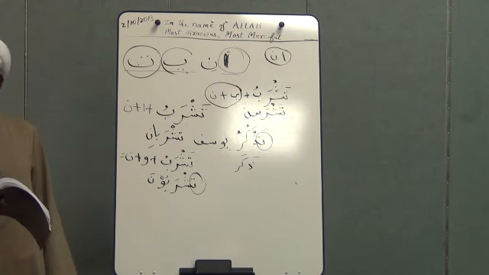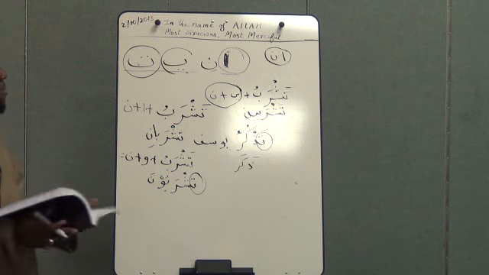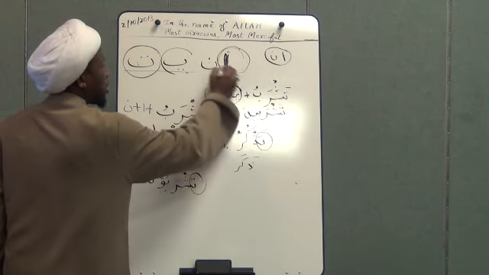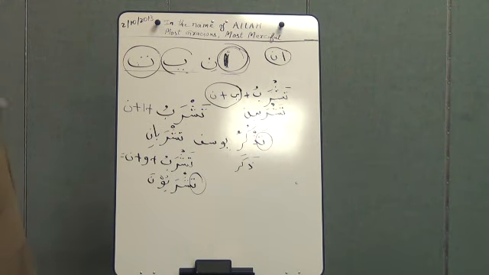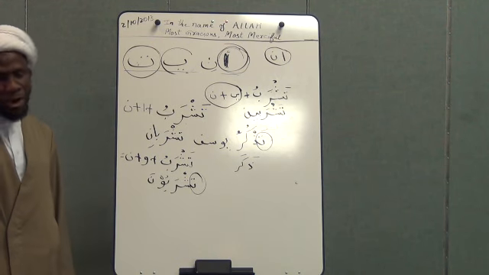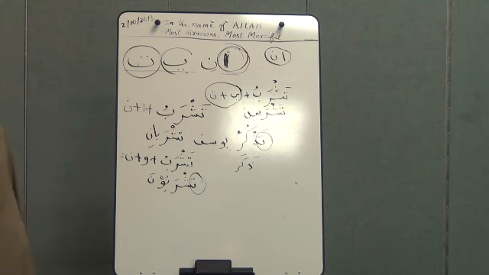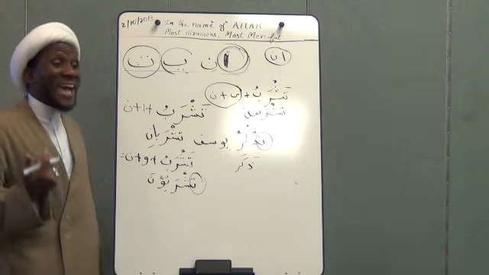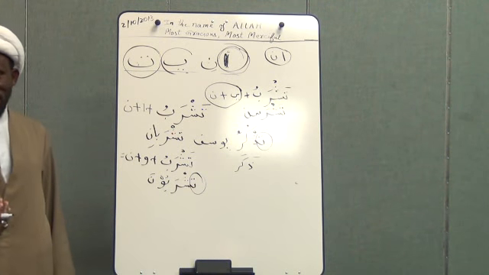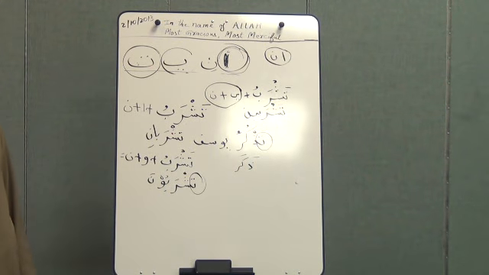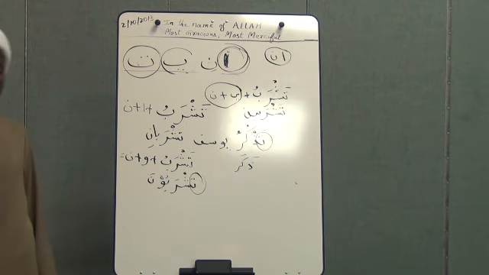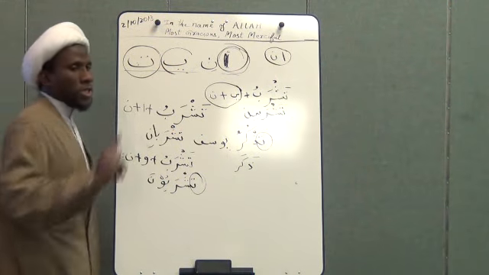Now we come to the last part, which is the first person. And if you remember, we said this alif is for the first person. Alif is always for the first person. When you talk about yourself, you always have to use alif, whether it's male or female. Okay? Allah subhanahu wa ta'ala used that. Inna a'taynak. Okay? A'taynak. You see? So, inna anzalnahu fi laylatil qadr. So the alif is always for the first person singular. Okay, when you talk about yourself, whether it's male or female, it's always the same.